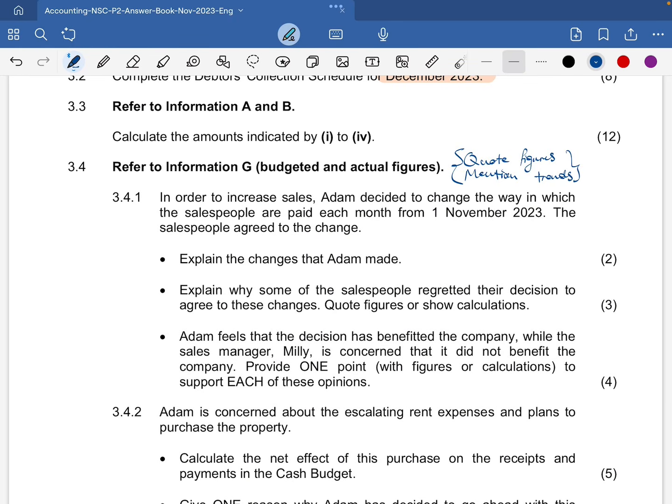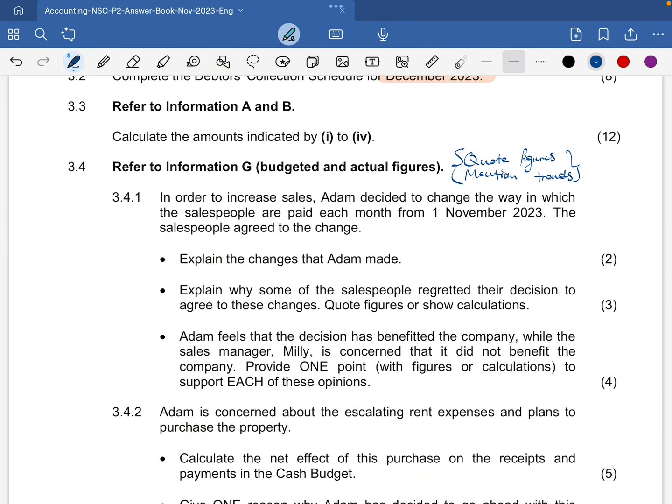And then wherever you are required to give reasons, you will then give reasons. Now, 3.4.1 says, in order to increase sales, Adam decided to change the way in which the salespeople are paid each month from 1 November 2023. So the salespeople agreed to change.